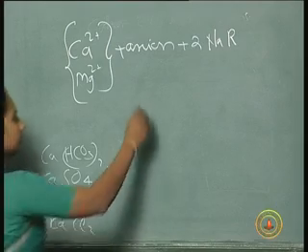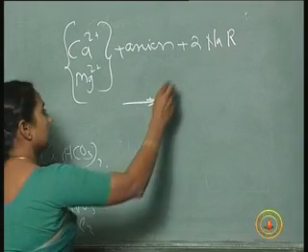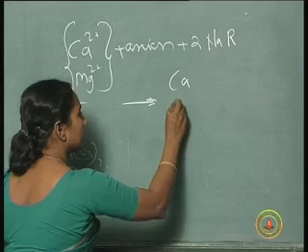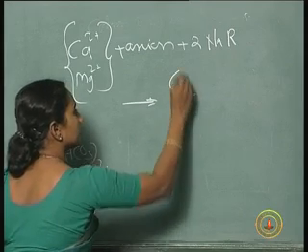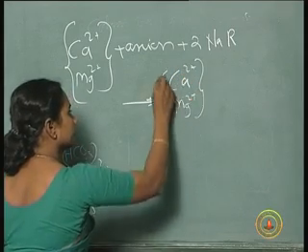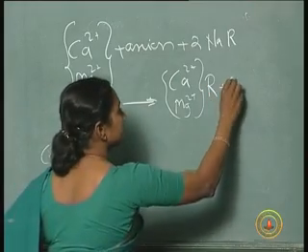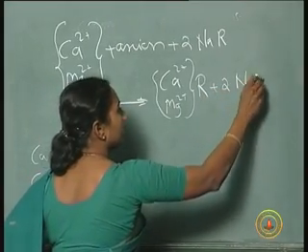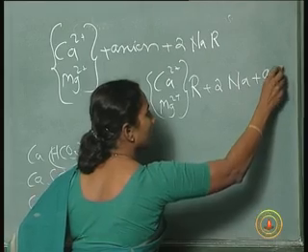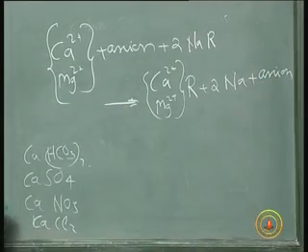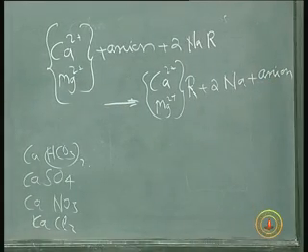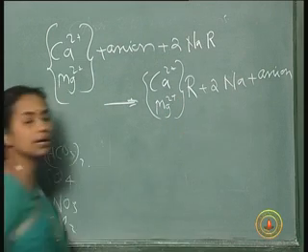So you will be getting calcium and magnesium combined with R, plus 2 Na+ and the anion, because calcium and magnesium are divalent ions. So naturally 2 Na ions will be coming out.